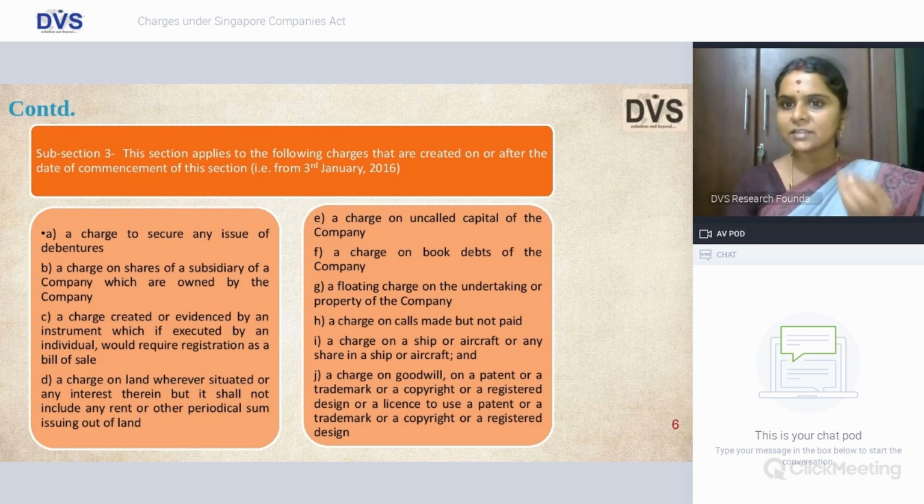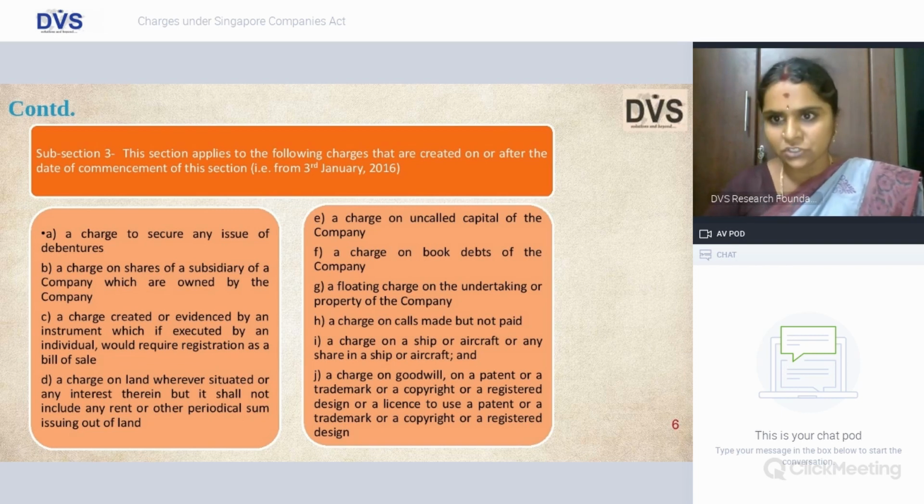So evidence on the debt is nothing but the charge which you have created on any instrument, which if executed by an individual would require registration as a bill of sale, in which case charge registration is mandatory. A charge on land. However, charge on land shall not include your payment of rent or any periodical sum arising out of land. So, if there is any monthly arrears of payment of rent or whatever it is, then that will not be reckoned for the purpose of constituting charge.